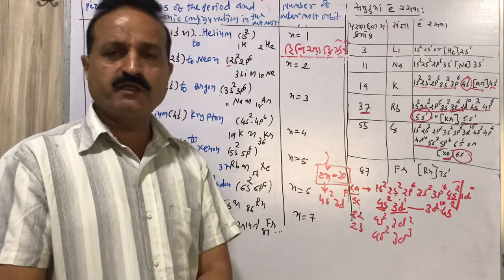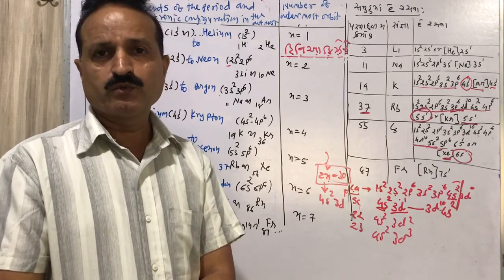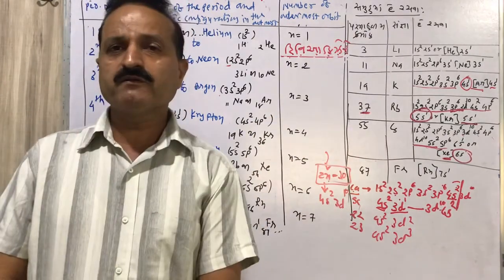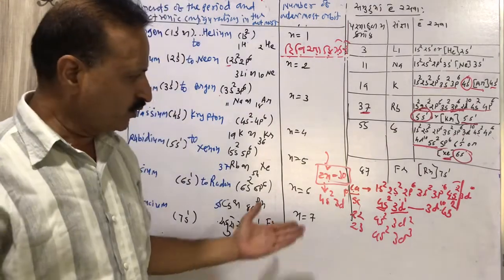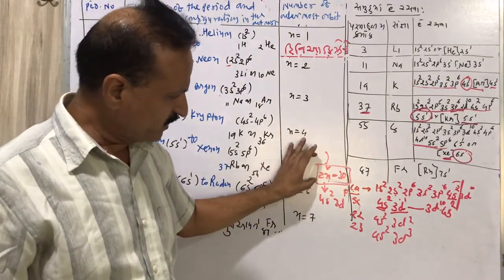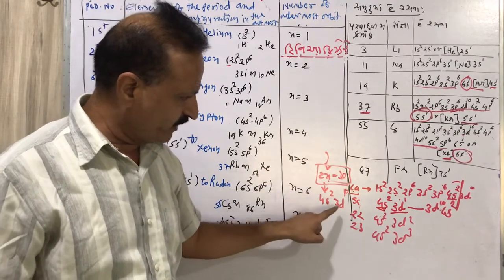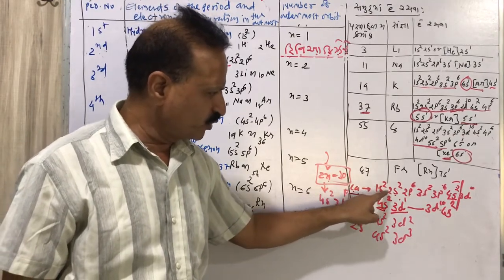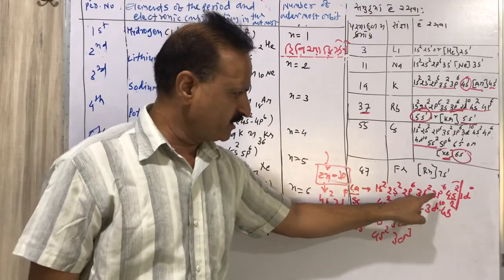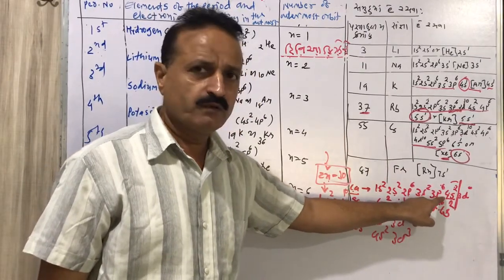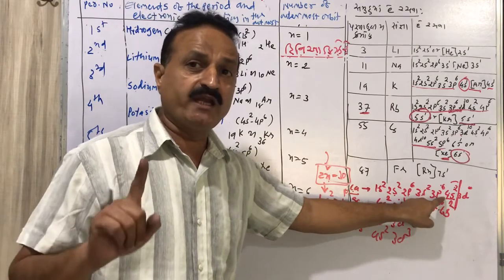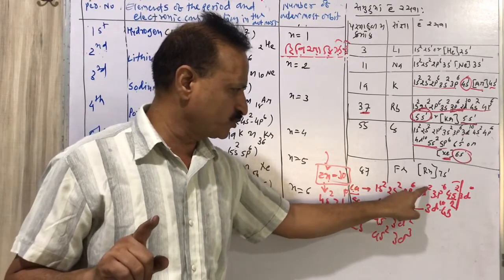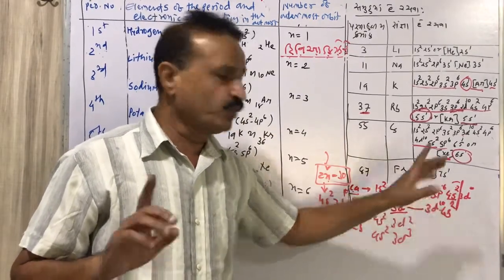This is interesting information related to the arrangement of elements in periods and in groups. So I have written zinc 30, scandium 21. Calcium has 20 electrons to fill: 1s2, 2s2, 2p6, 3s2, 3p6 and 4s2. That is the 20 electrons filled. You can count: 2 plus 2 is 4, plus 6 is 10, plus 2 is 12, plus 6 is 18, plus 2 is 20.